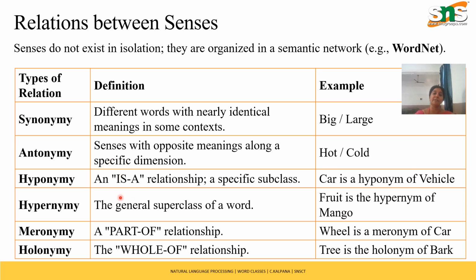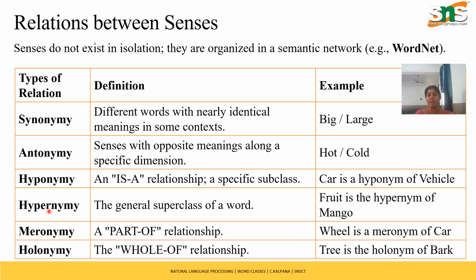We have a class called vehicle. In that vehicle we have so many things, two-wheeler, four-wheeler. We can categorize, right? If you take car, car is a vehicle. So if I say car, it is an is-a relationship, a vehicle. This is called hyponym.